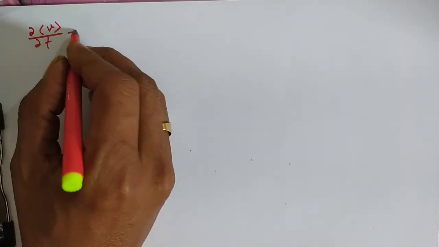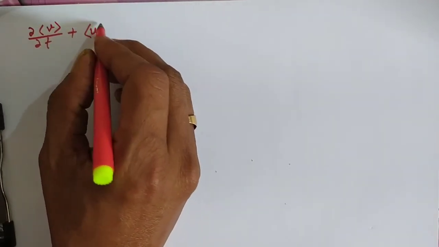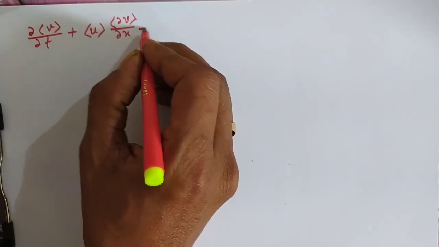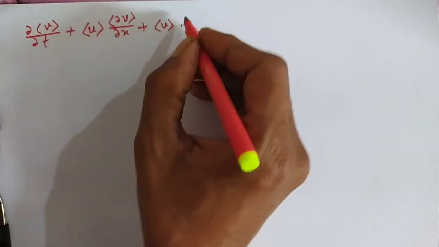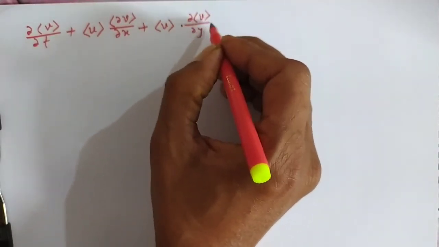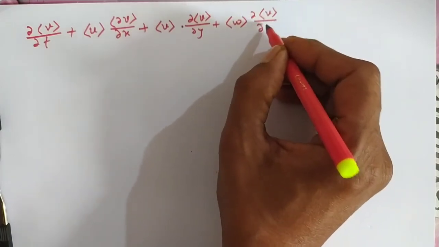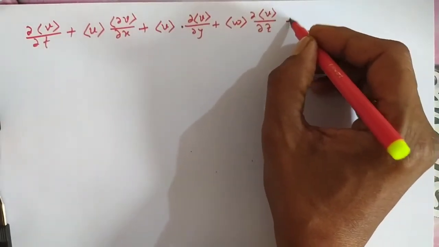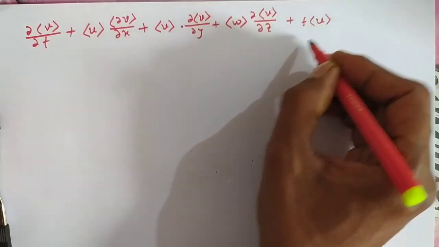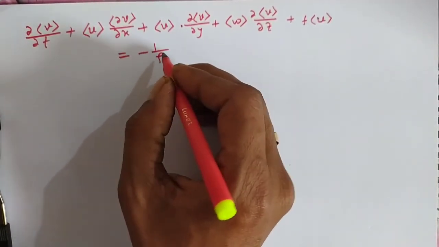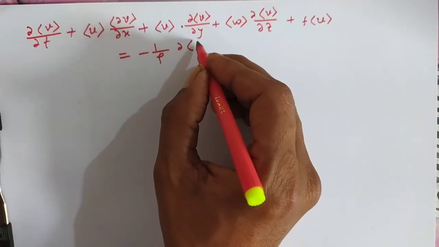So from the equation 3, what we will see: del v del t plus u del v del x plus v del v del y plus w del v del z plus f u, so equals to minus 1 by rho del p del y